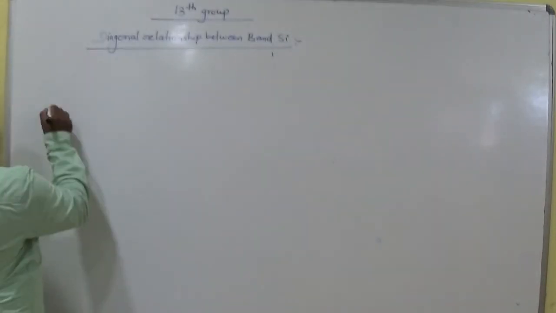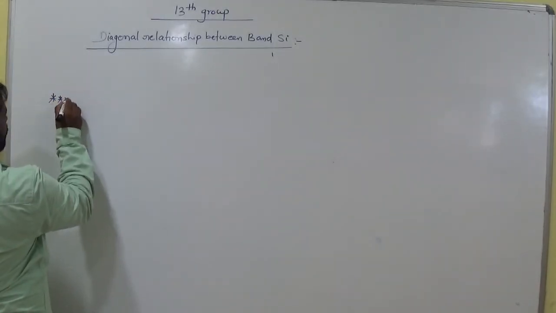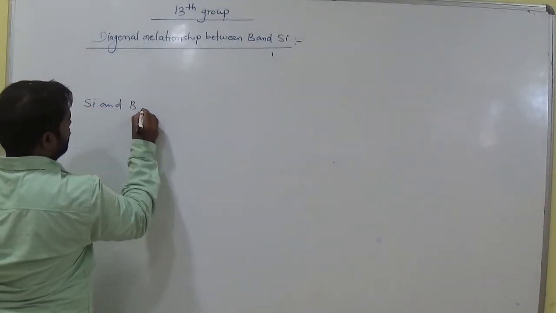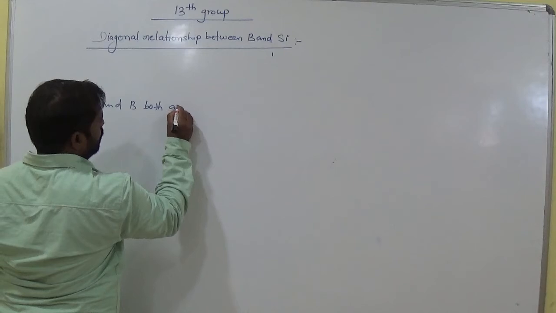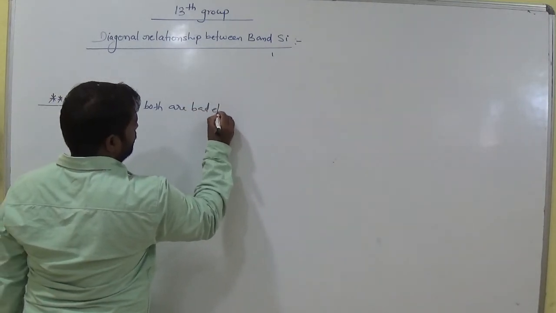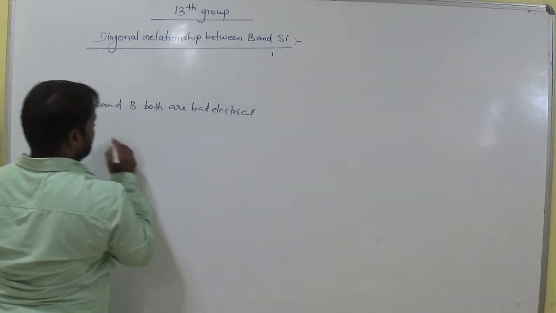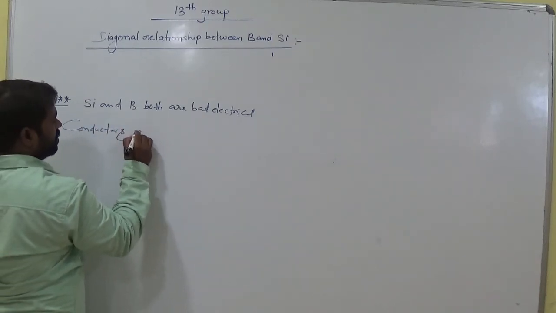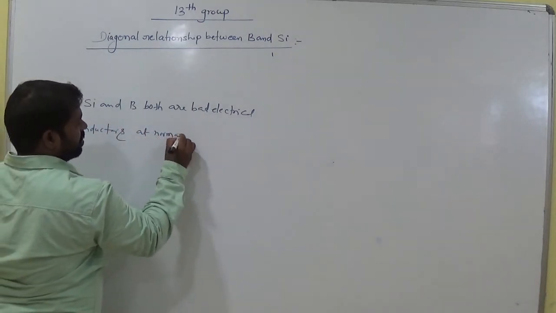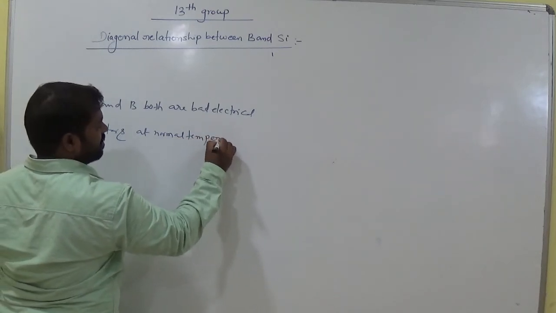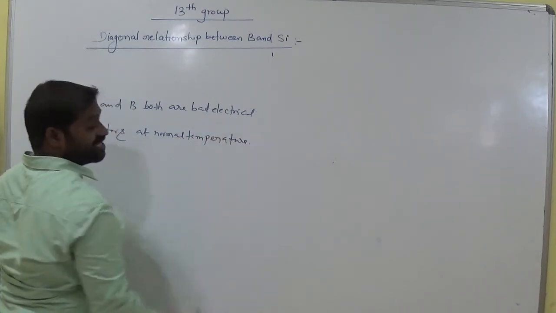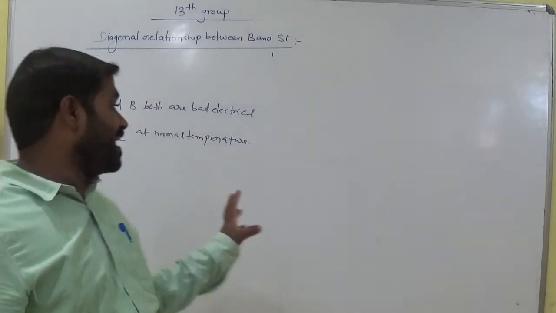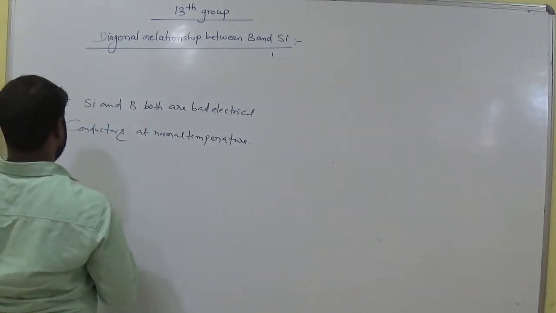And the next one is, silicon and boron, both are bad electrical conductors at normal temperature. That is, at low temperature they don't allow electricity through them. They are bad electrical conductors.